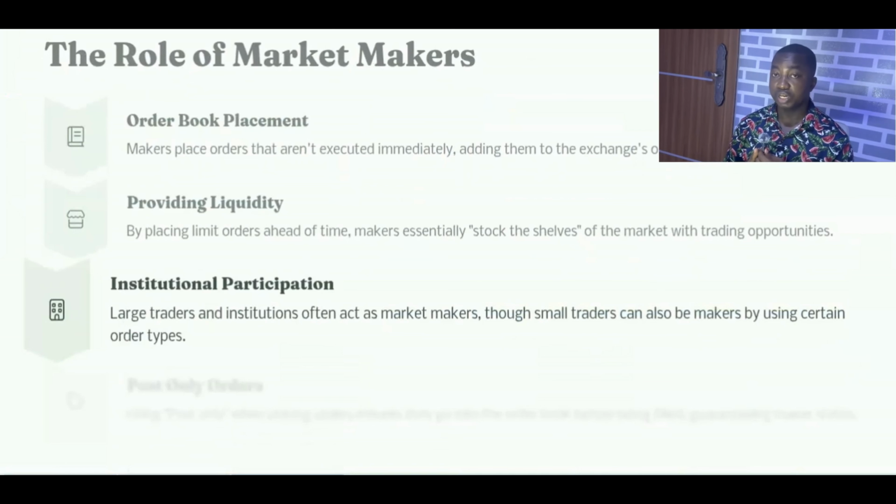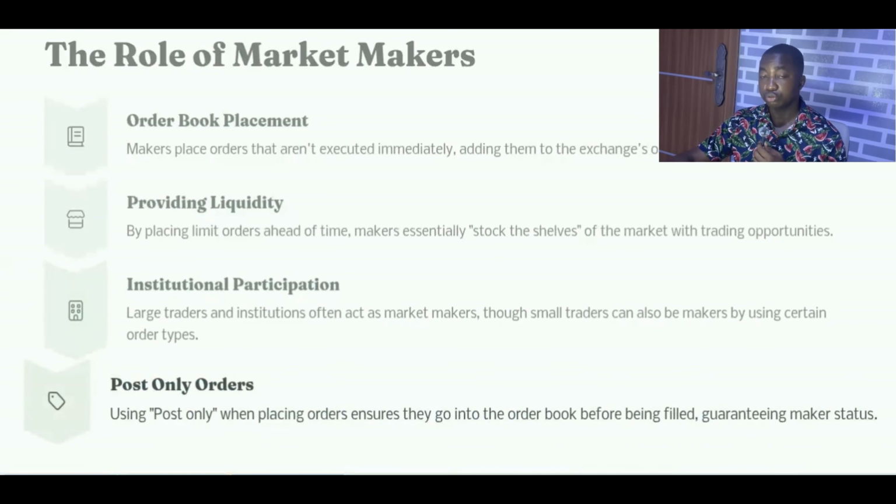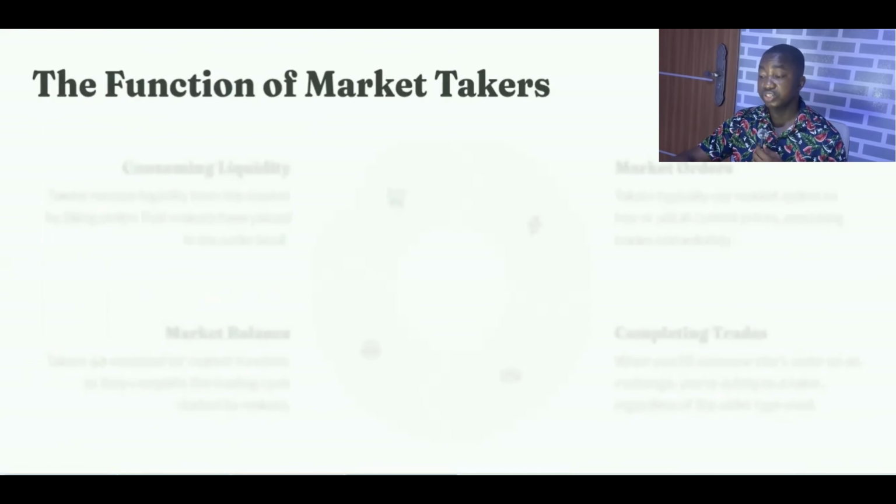Also, market makers can come in as institutions. Large traders and institutions often affect the market price because they act as market makers. Though small traders can also be market makers if they choose a certain order type, like limit orders or post-only orders. Okay, so by placing post-only orders, you ensure that the orders go into the order book and are filled at that particular price. This gives you a guaranteed market maker status.